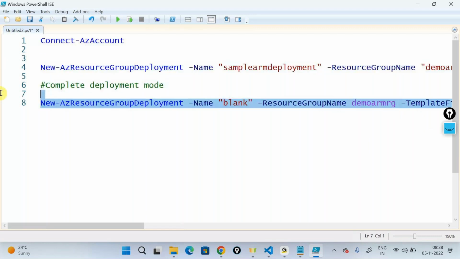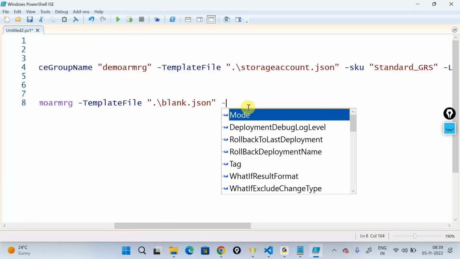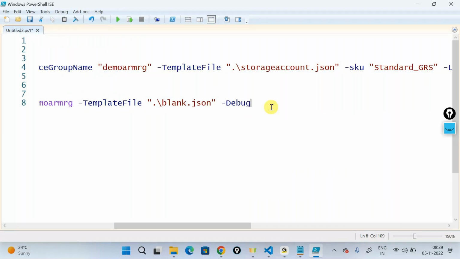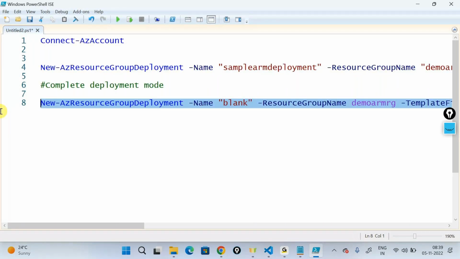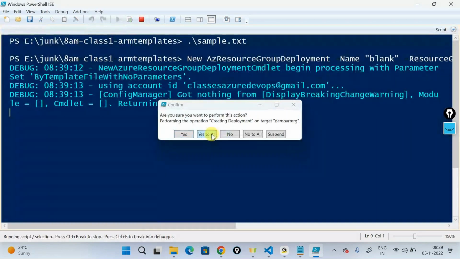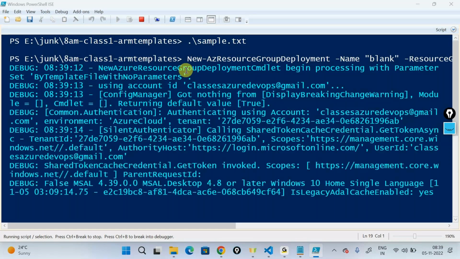If I run this, there's one more option to run it in a debug mode, so that during the runtime it will give you a lot of logs. You can do that. So if I run this out, it's going to say yes to all. So you're running it in a debug mode. It's going ahead into that particular portal. It's telling, okay, fine, I'll say yes to all. And it'll tell you what exactly the template is going to do in the background.